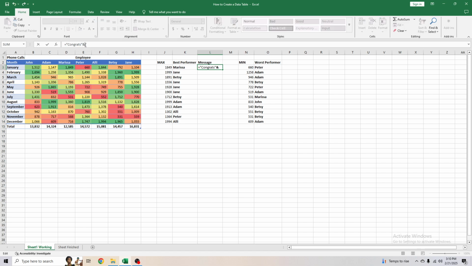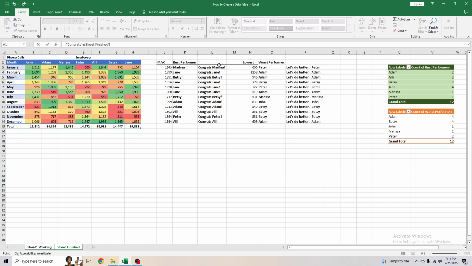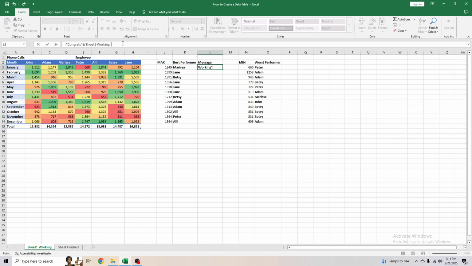And then we'll use this and, I guess symbol. That's what it's called. I feel like there's a more official name for it, but people don't really talk about that much. But anyways, we'll do and then we'll select the cell, basically saying, okay, this is the cell that will pick up the information to then merge with this text that we just added in here. Now, there's a little nitty-gritty detail, but I added an exclamation point as well. So we'll need to do that as well.